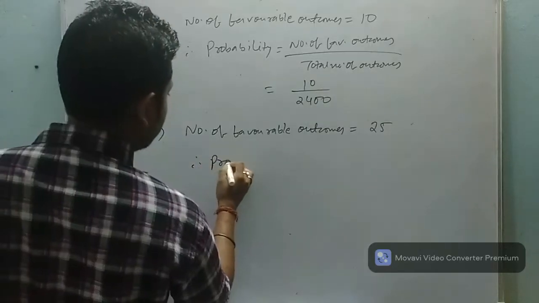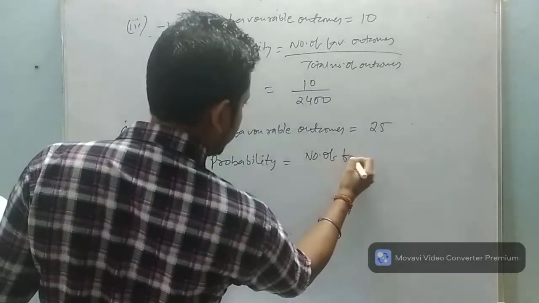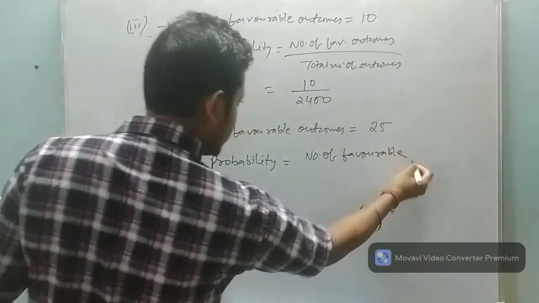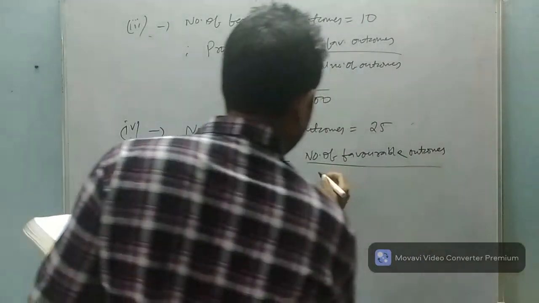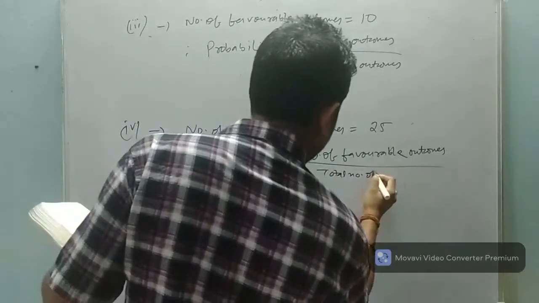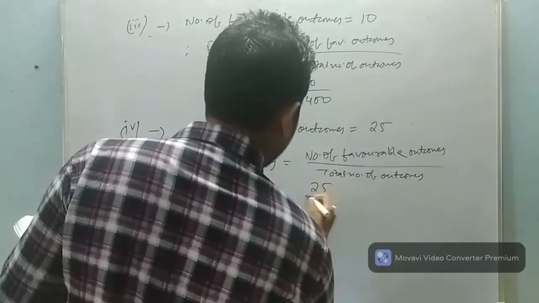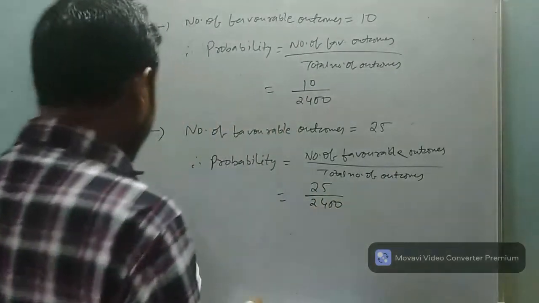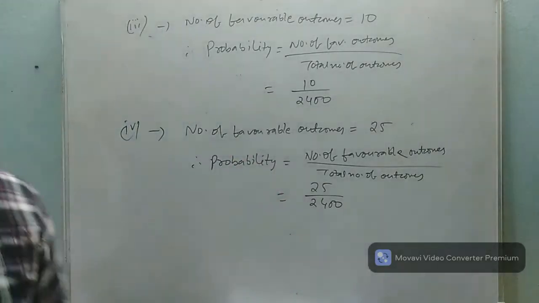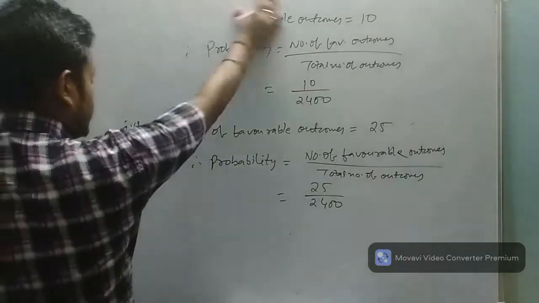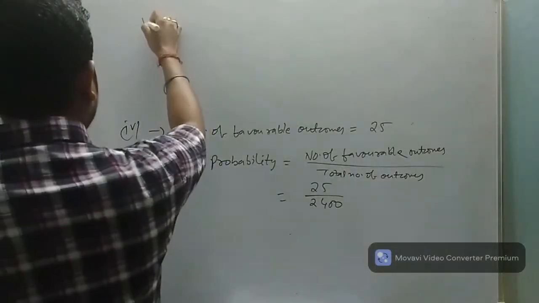So find out the probability. Probability is equal to number of favorable outcomes upon total number of outcomes. So the value will be 25 upon 2,400. So this is the value for question number 4. Now question number 5, you see.